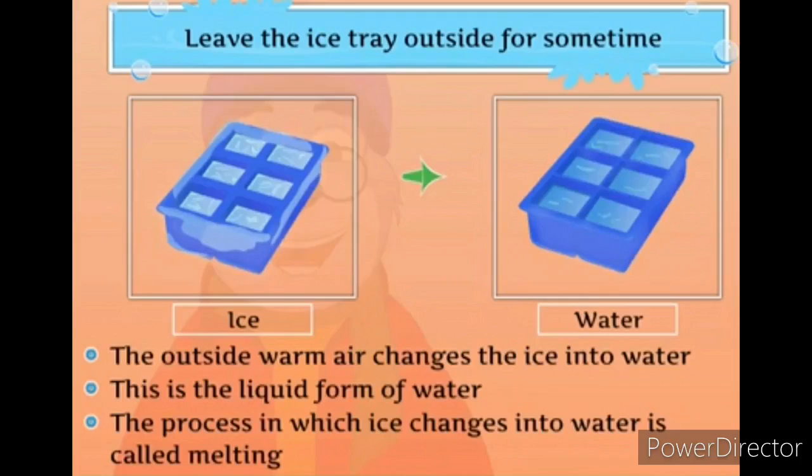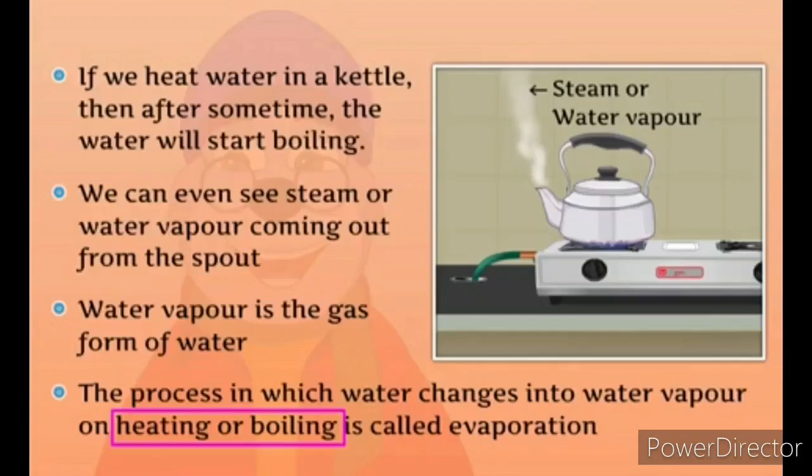The outside warm air changes the ice into water. So this is the liquid form of the water. Ice is converted, changes into water. That form is called liquid form. This process in which ice changes into water is called melting. So ice changes into liquid.